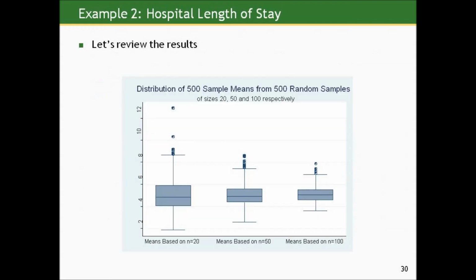And here's just another take at it, looking at side-by-side box plots of the distribution of the 500 sample means for each set of sample sizes they were based on. And you can see, going from samples based on 20 to 100, we again see the distributions getting thinner, less variability. But all three, they all have some minor positive skew to them, but for the most part are symmetric, and certainly more so than the original length of stay values at the individual level.